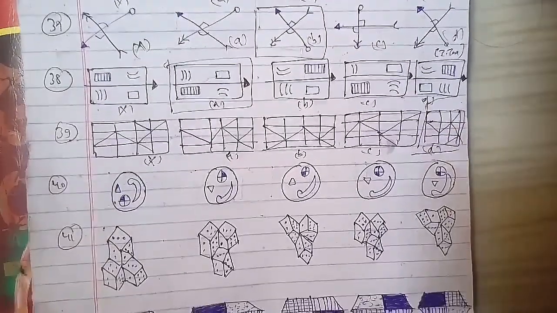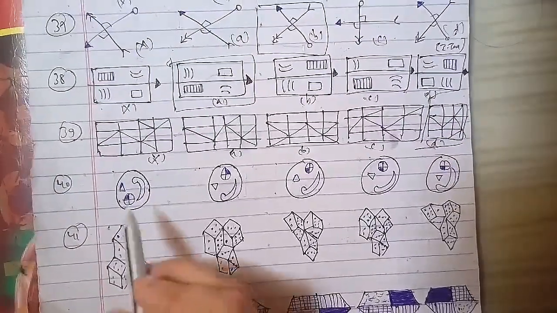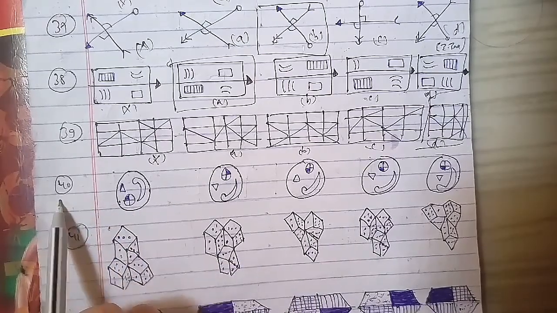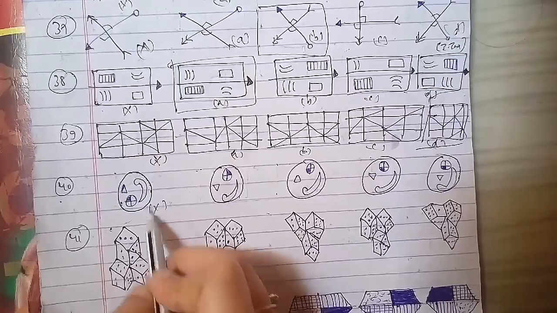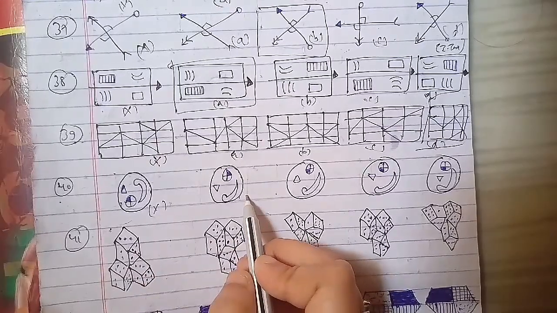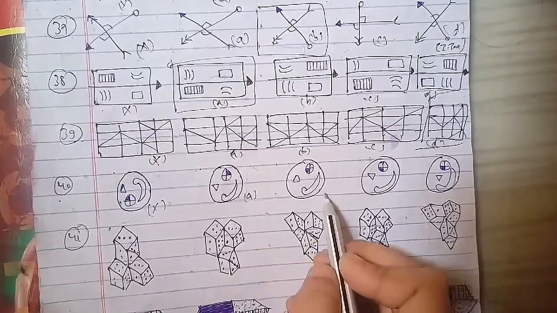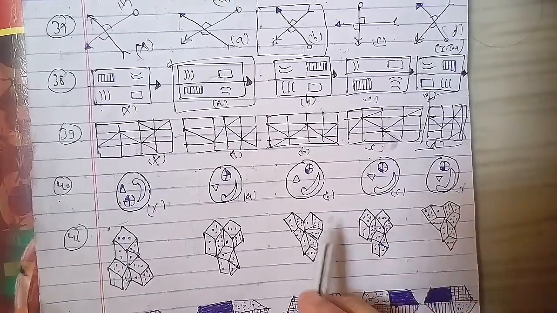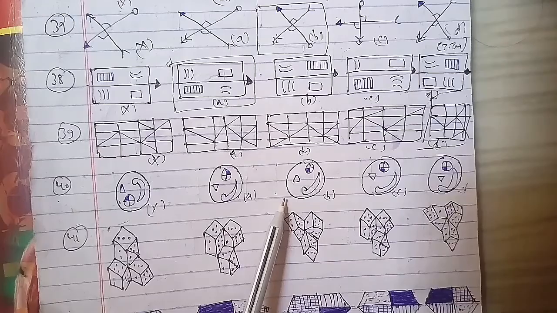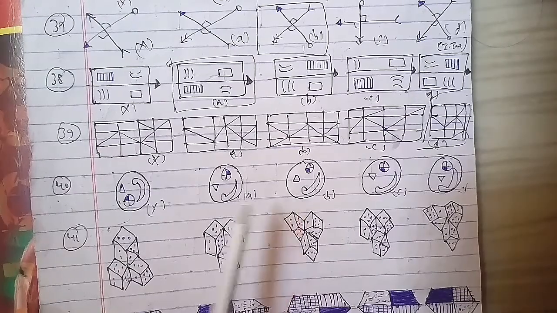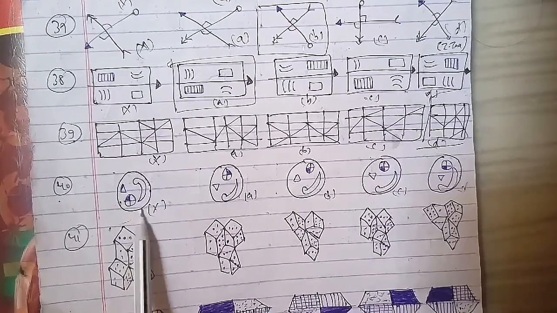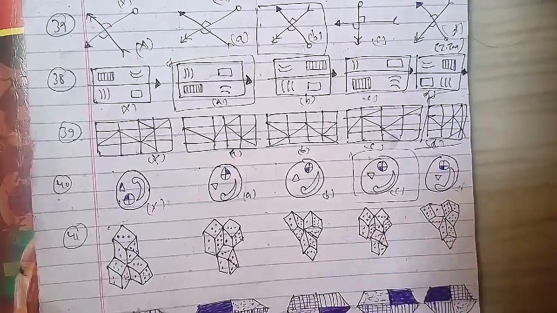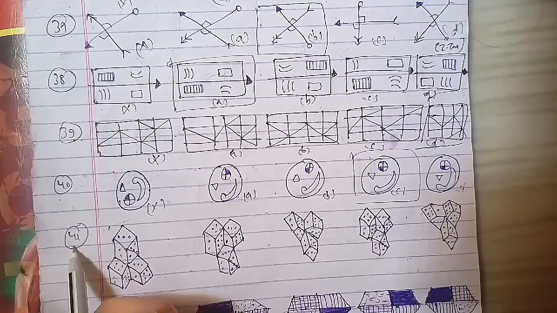We will discuss many more questions related to that. Another question is the 40th question of the session, and this is being the cross figure here as well. This is being the figure A, B, C and D here. On the same behalf of it, the water image of this cross figure is the figure C, which will be the right answer for this question as well. We'll go ahead with the 41st question.